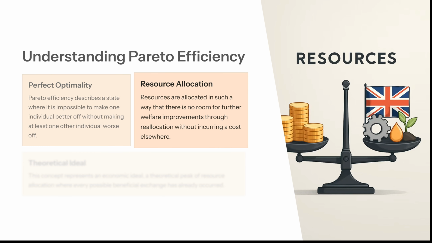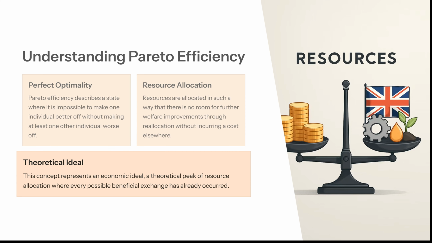Resource allocation. If we're Pareto efficient, then resources are allocated in such a way that there's no room for further welfare improvements through reallocation without incurring a cost elsewhere. In other words, making at least one other individual worse off. Theoretical ideal. This concept represents an economic ideal, a theoretical peak of resource allocation where every possible beneficial exchange has already occurred.